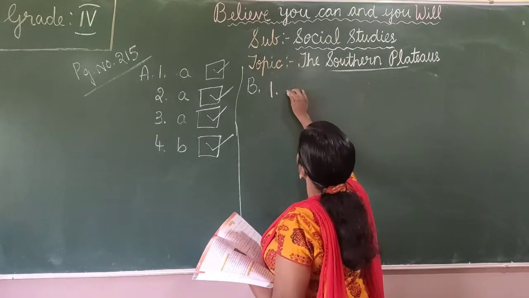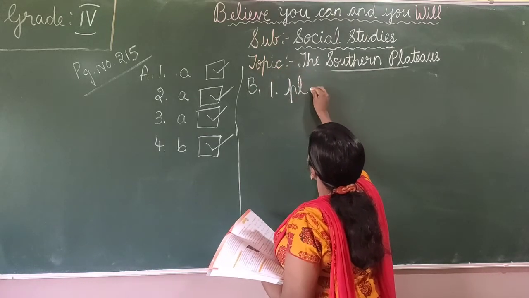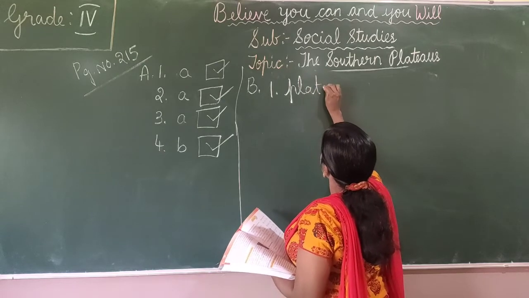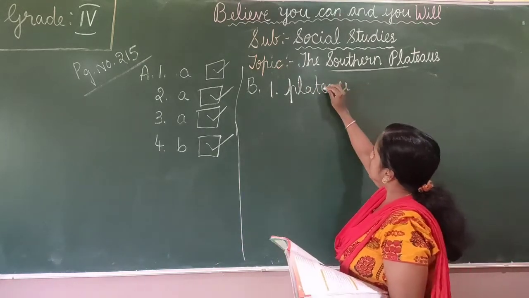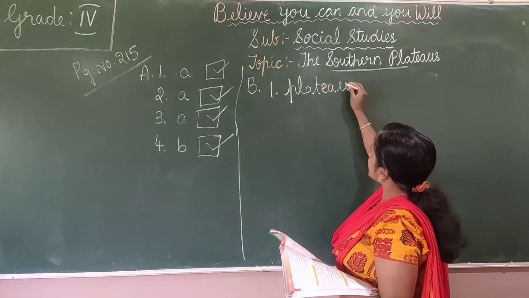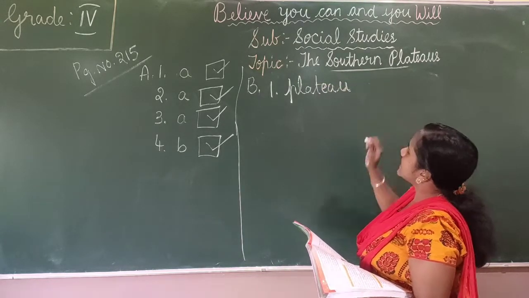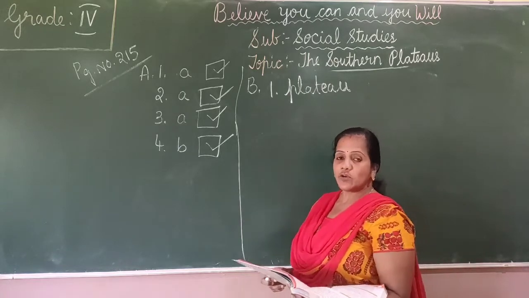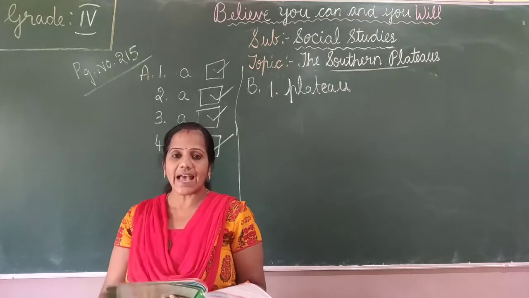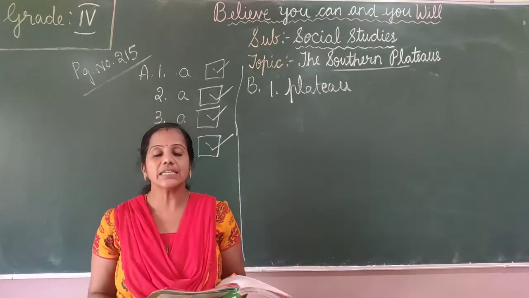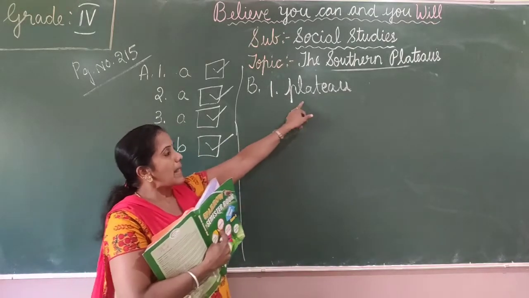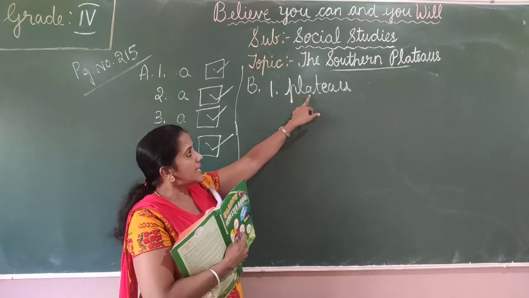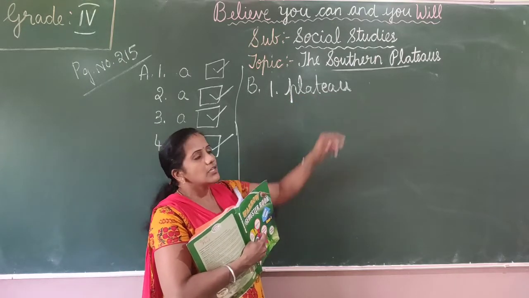Write small p. P L A T E A U. Plateau. Okay. So plateau is an area of flat land that is higher than the land around it. So we call it a plateau. P L A T E A U.